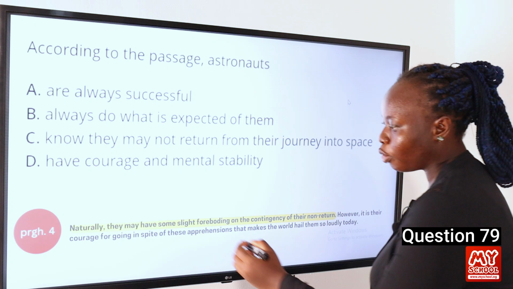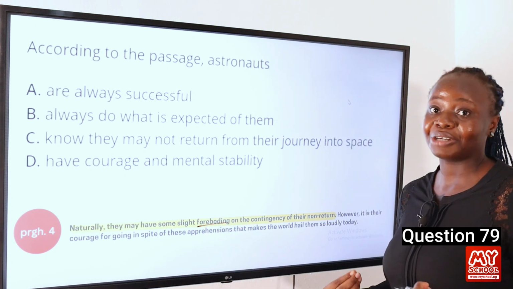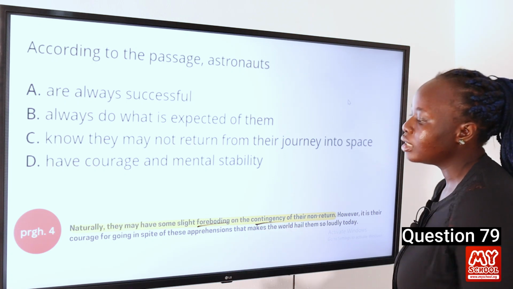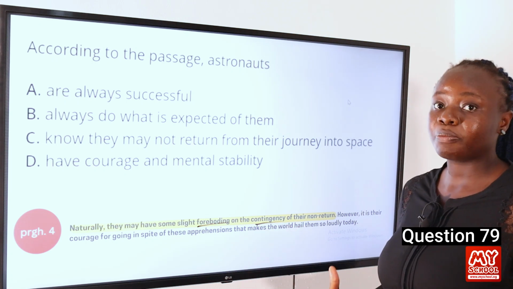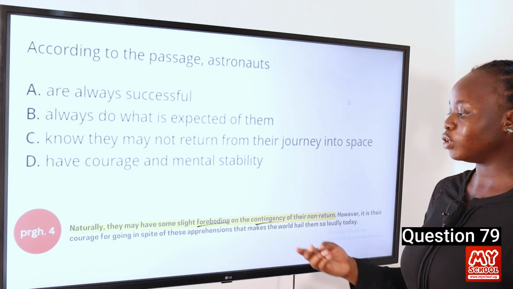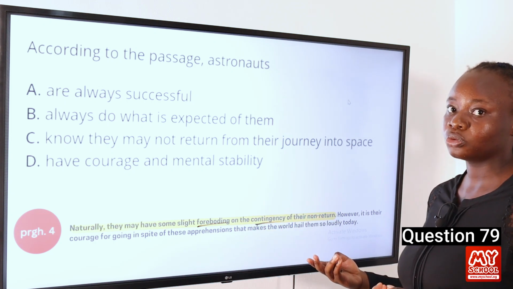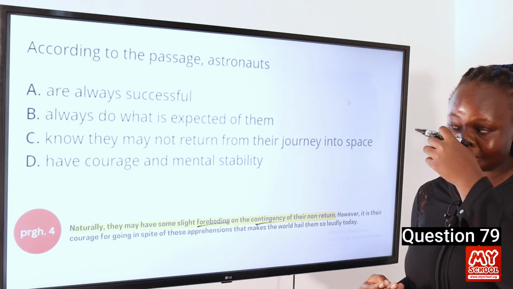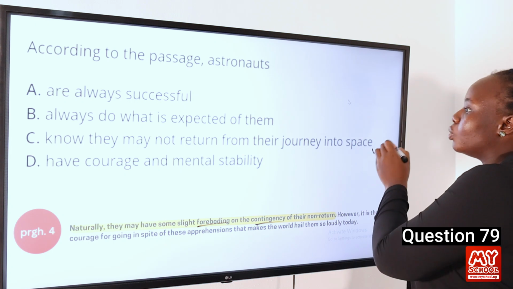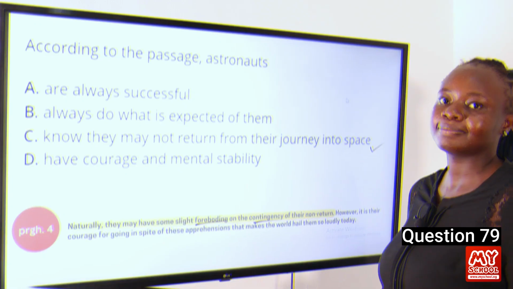So the word foreboding actually means dread, anxiety, fear, while the word contingency means the possibility or probability of something happening. So in this case, they are afraid of the possibility of their non-return, of them not returning back from space. And so the answer to this question is C, know that they may not return from their journey into space.